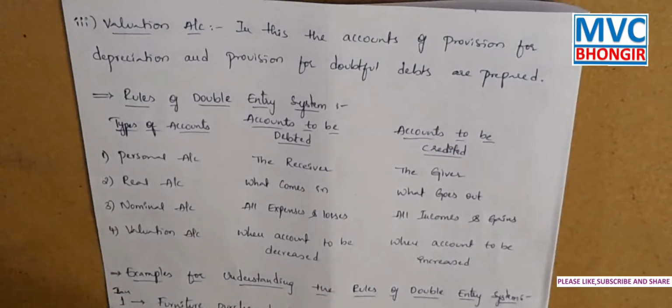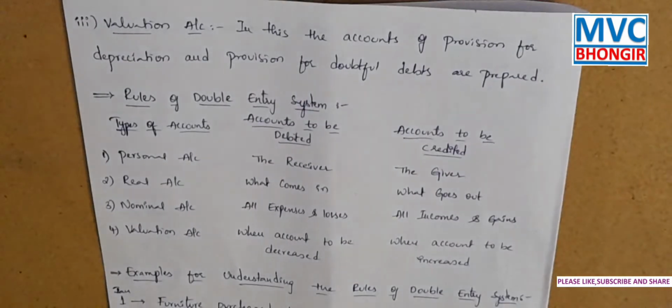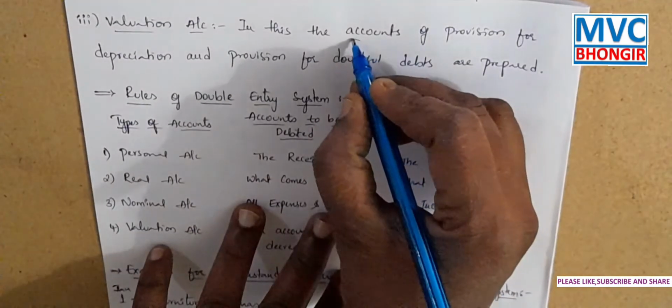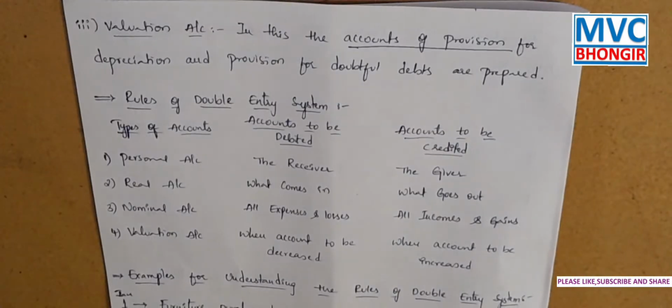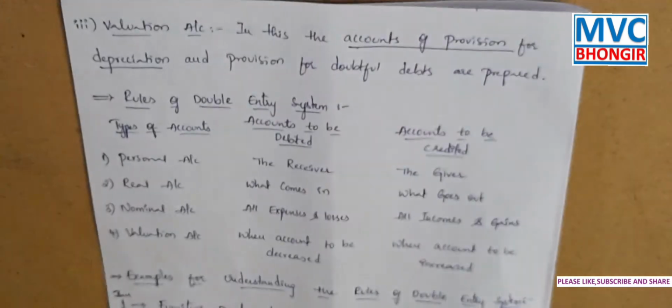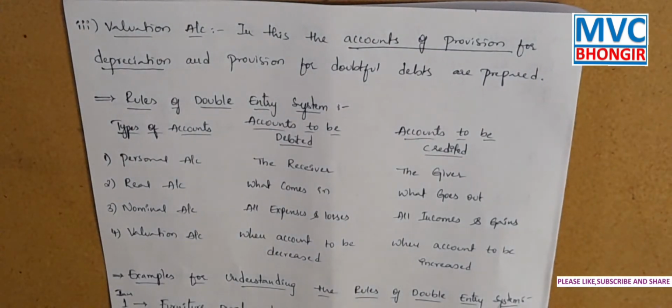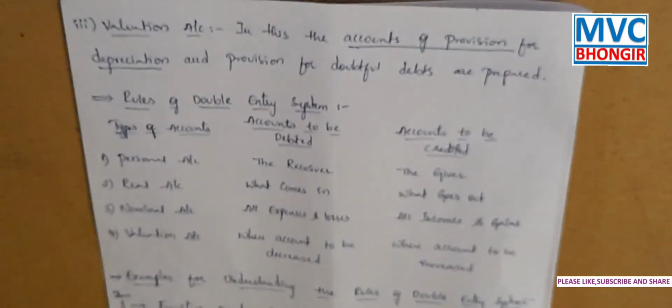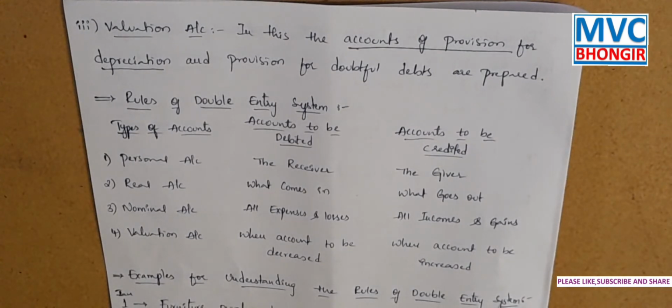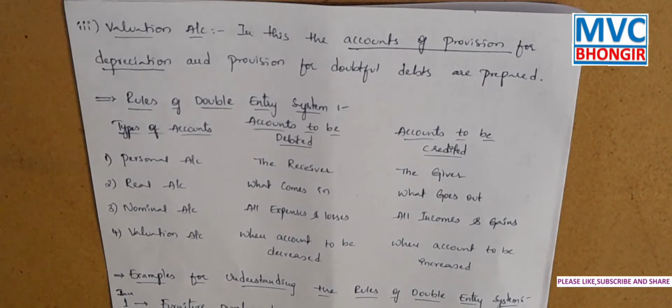The next one is the valuation account. In this account, we will write about the provision for depreciation, that is, we will make a depreciation for the fixed assets. Okay. We will record what depreciation we charged on which asset, and we will make a calculation of the depreciation.